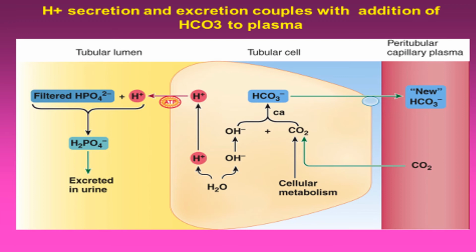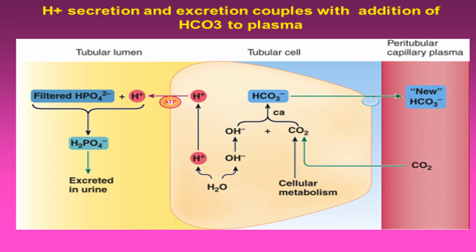This is the tubular cell, and these are the peritubular capillary plasma and this tubular lumen, and here from the cellular metabolism water and carbon dioxide form carbonic acid, and this carbonic acid is converted into bicarbonate and hydrogen ion, or the water is converted into hydroxyl and H, and this hydroxyl plus carbon dioxide combine to form bicarbonate ion, and these bicarbonates enter into the plasma blood, reabsorbed.